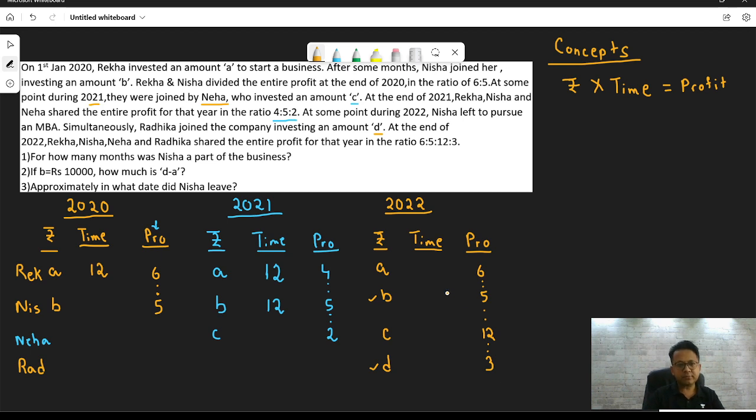Okay. What about the time period? Remember, A was there since 2020, so for the entire 12 months of 2022, they were there. What about C? C was there for the entire year 2022. Remember, C came in last year itself, so C was there for 12 months. B and D will come: when B leaves during that year, at that point, D comes. Now, there are some unknowns at this stage.